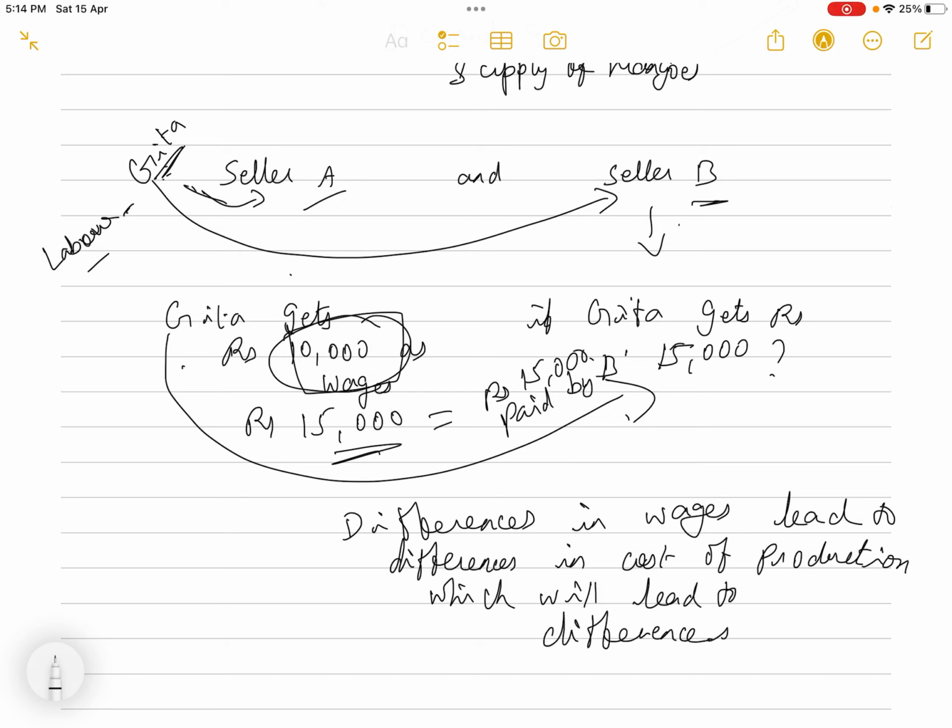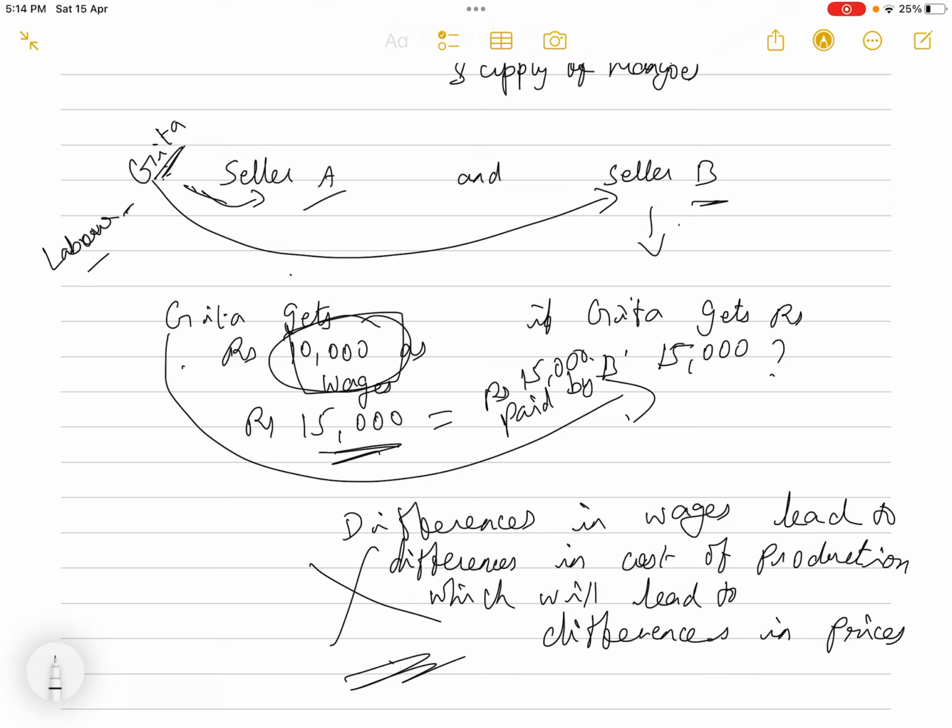So differences in cost of production will lead to what? What will be the final result? It will lead to differences in prices, which is not allowed in perfect competition. So everybody, both seller A and seller B, will pay the same wages to Geeta.